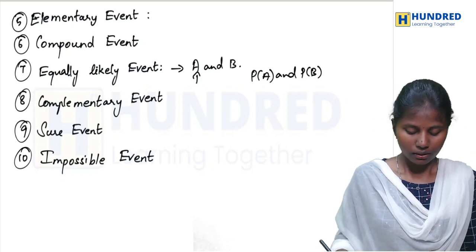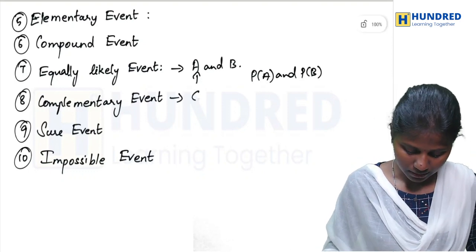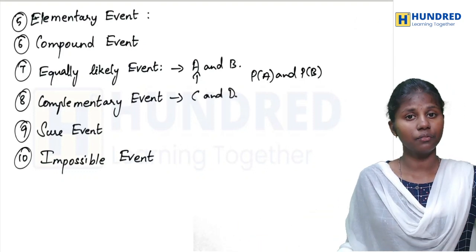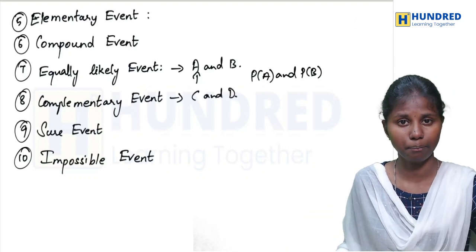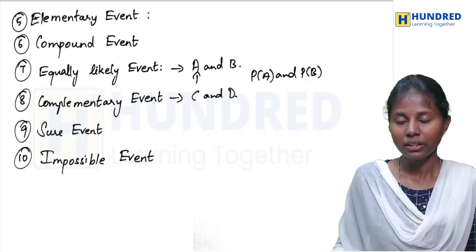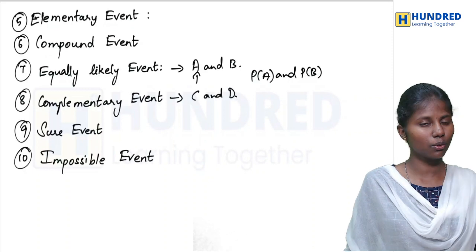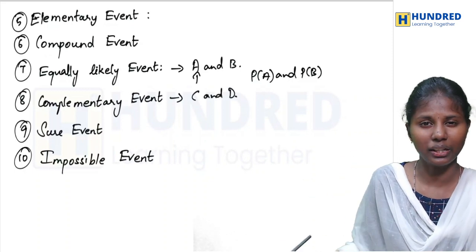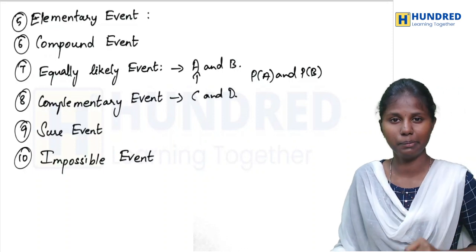Let me have 2 events, C and D, which are totally enemy. When we say C is to happen, then there is no chance for D to be present there. If I talk about D, there is no place for C. These two events are called complementary events.